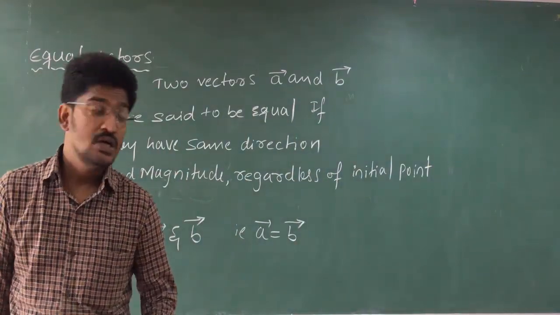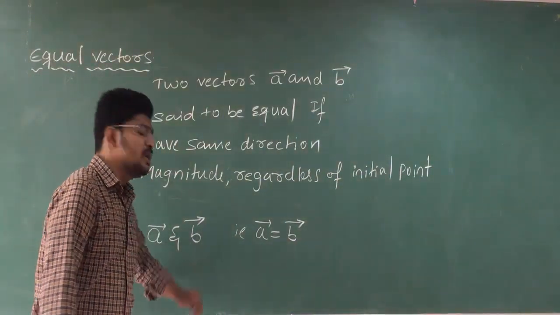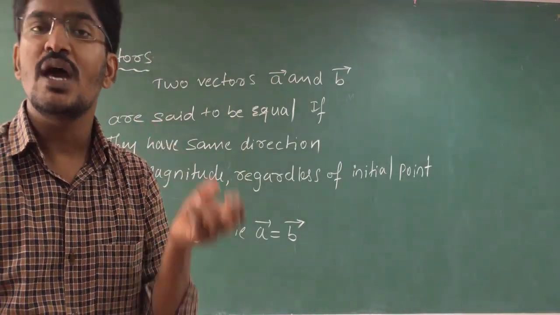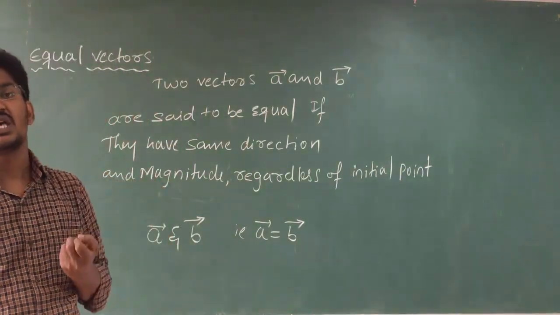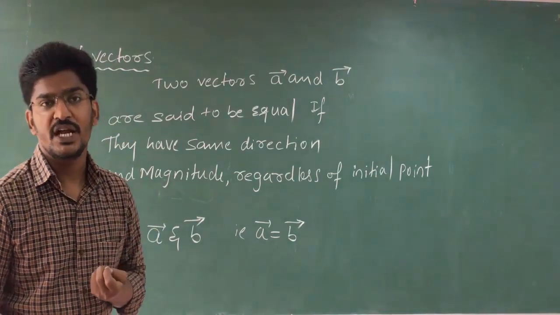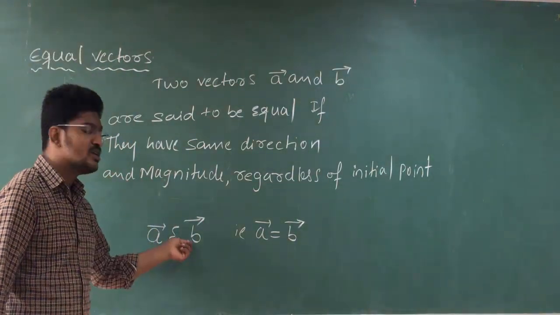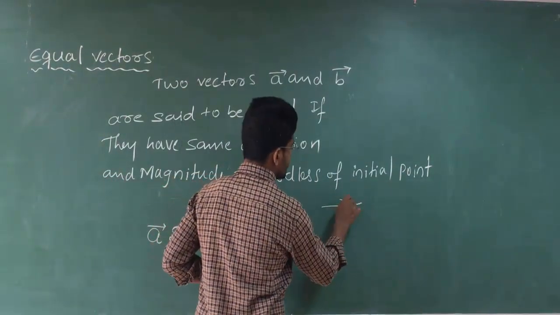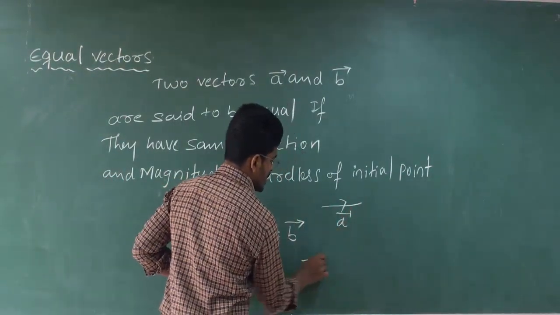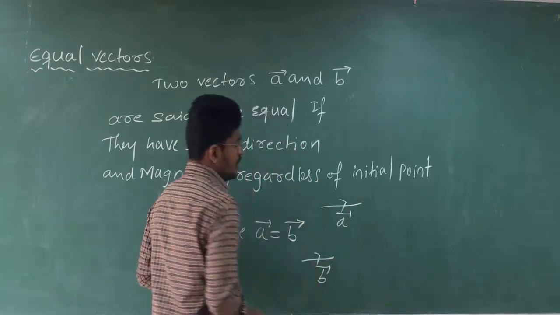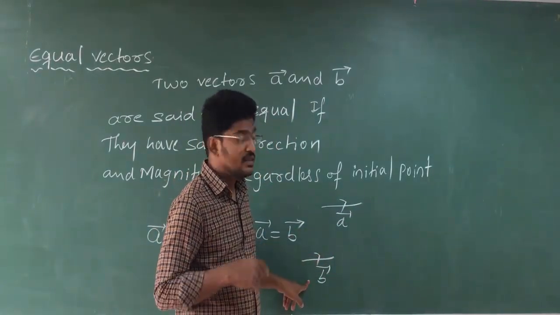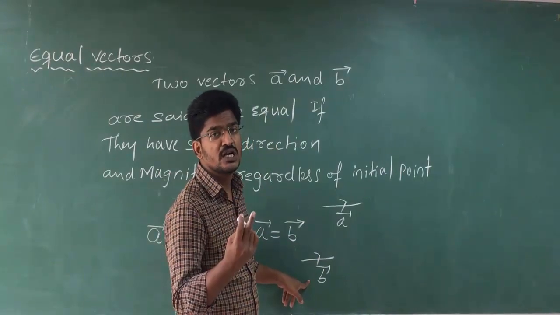That means two vectors A and B are said to be equal if and only if their magnitude and their direction is the same. Are you getting my point? If this is vector A and this is vector B, to say they are equal, they must satisfy two conditions.